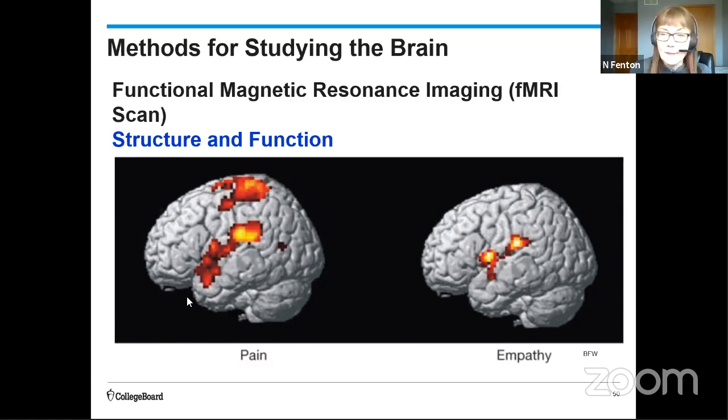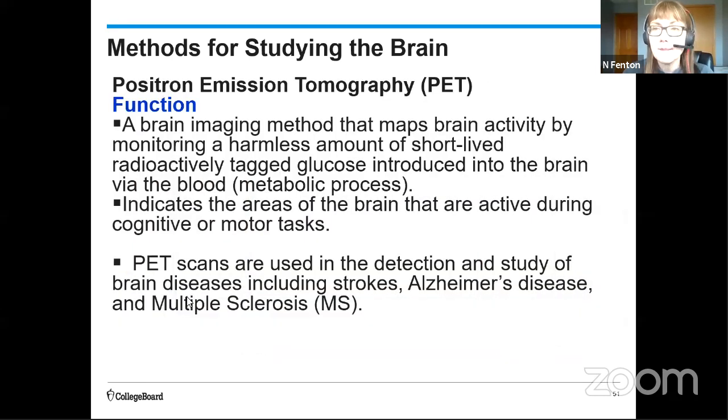So what's great about an fMRI from a research perspective is that researchers can communicate with the participant in the scan via an intercom. They could also visually project things so you can see what it looks like when people are thinking about someone they care about or thinking about something that's stressful or they see an image that's surprising. And next we have the PET scan, and this one is a brain imaging method that involves an injection of this harmless, short-lived, so it's not going to last very long, radioactively tagged glucose into the brain via the blood, right?